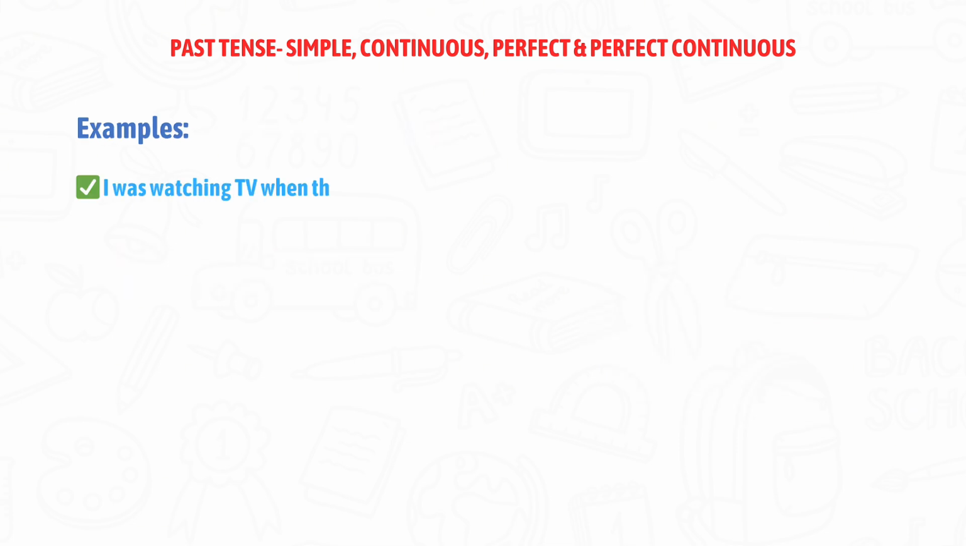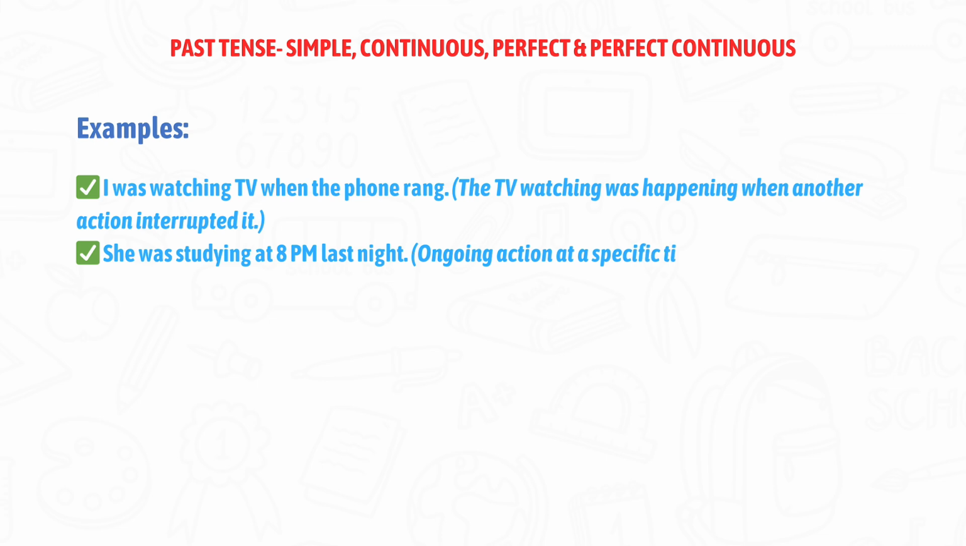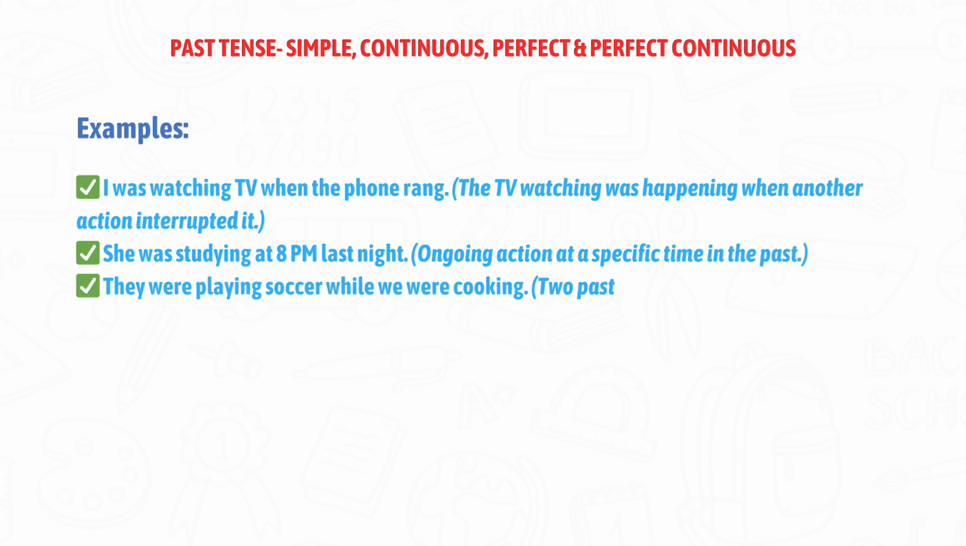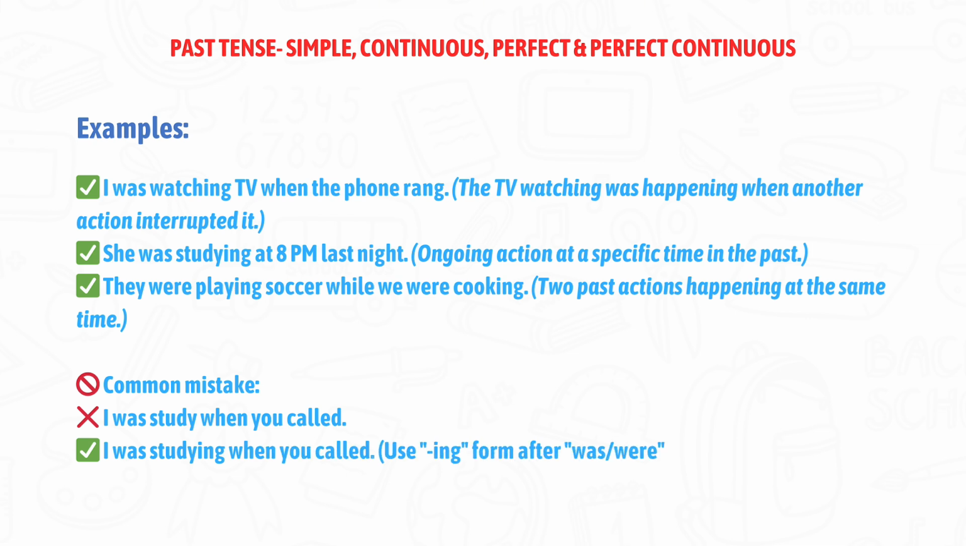Let's see some examples. I was watching TV when the phone rang. The TV watching was happening when another action interrupted it. She was studying at 8 p.m. last night. Ongoing action at a specific time in the past. They were playing soccer while we were cooking. Two past actions happening at the same time.